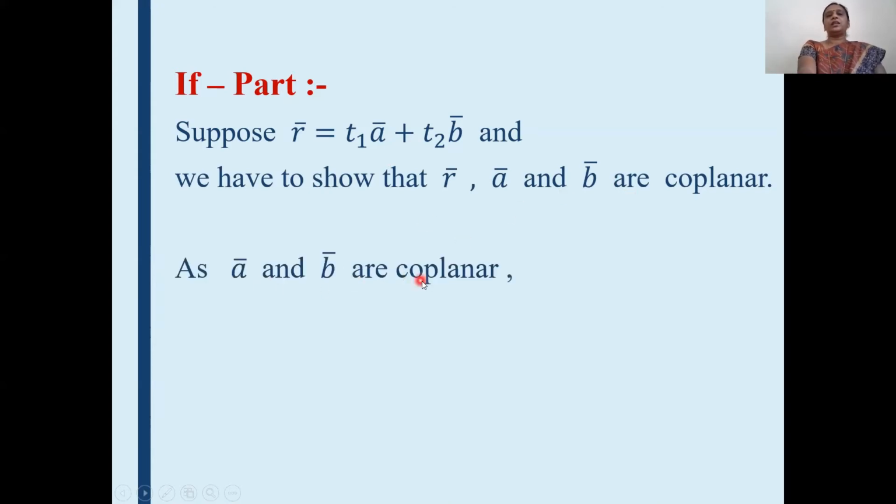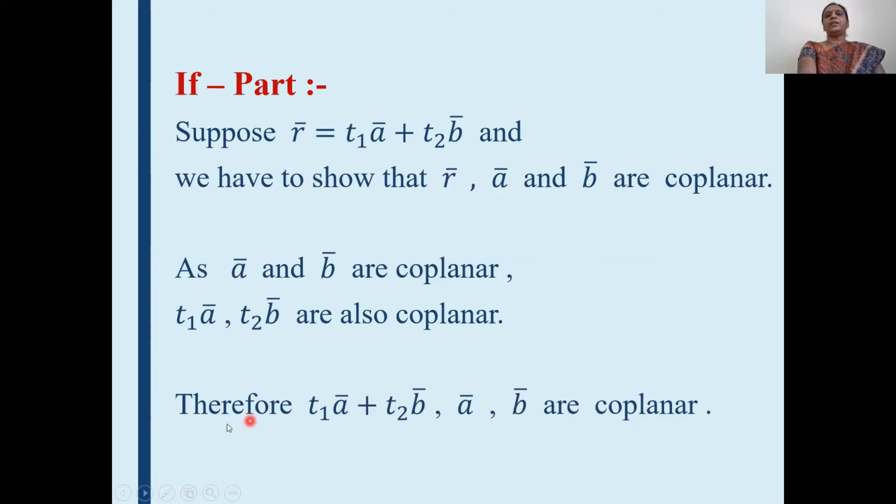Now see, in the statement of the theorem, it is given that A bar and B bar are coplanar vectors. Now, if we consider the vectors T1 A bar and T2 B bar, they are also coplanar, because here we are only multiplying these vectors by a scalar number. If any vector is multiplied by a scalar, then that vector A bar and this T1 A bar lie in the same plane. If B bar is a vector and that is multiplied by a scalar, then this B bar and T2 B bar lie in the same plane. Here A bar and B bar are coplanar, therefore their scalar multiple vectors also lie in the same plane.